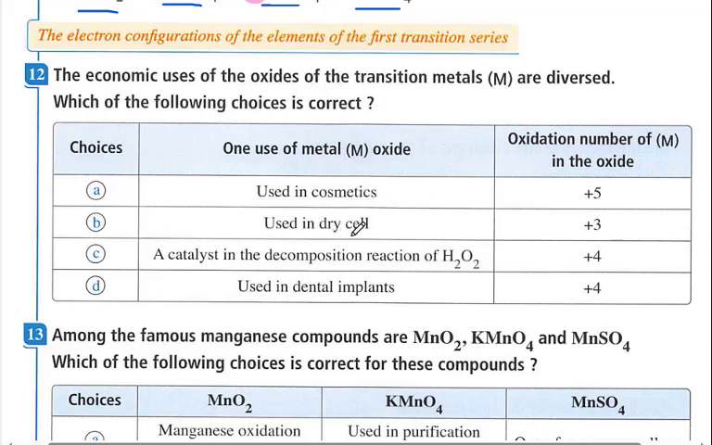B, used in dry cell. What is used in dry cell is manganese dioxide. Its color is brown to black. Its oxidation state is positive 4, not positive 3. So both A and B are not correct.